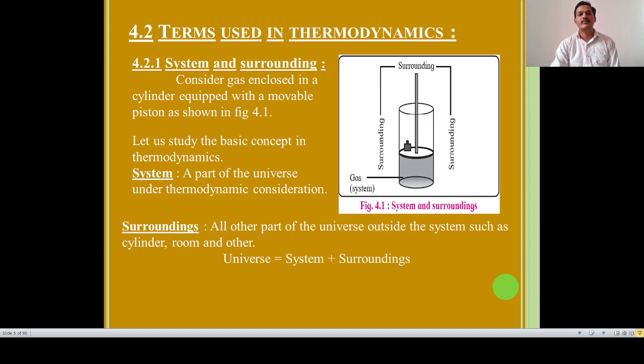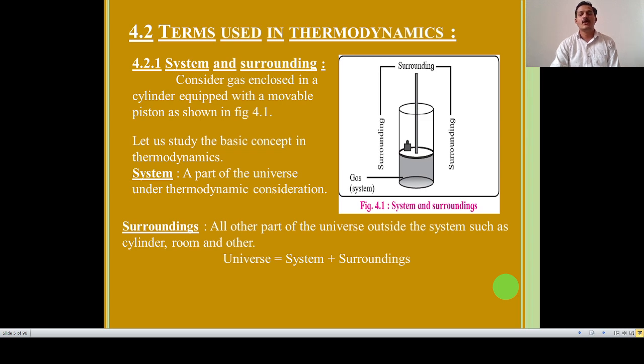Point number two is surrounding. All other parts of the universe outside the system are called the surrounding. This is the simple basic difference between system and surrounding. A gas enclosed in a cylinder is termed the system, and outside that cylinder, the air present or other things present are called the surrounding. So system means anything in this universe.